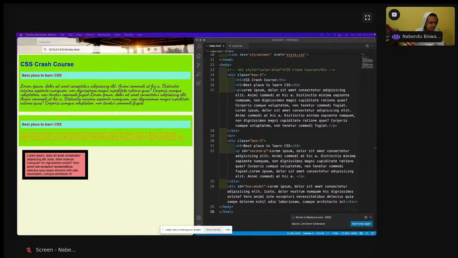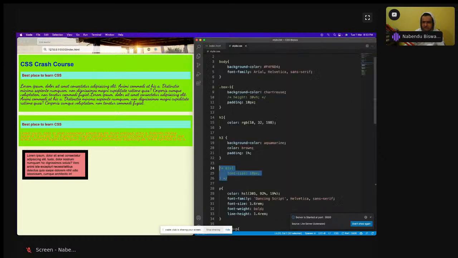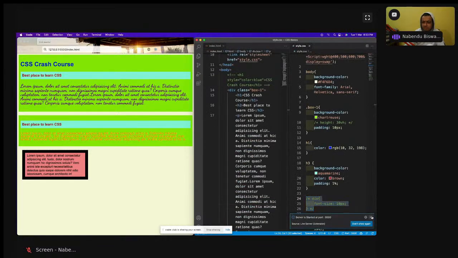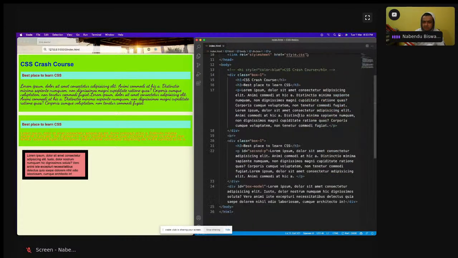So what we are going to do now. First thing is that let us add a bit more fonts. This is linked. Why did I do it like this? No, I don't want that.